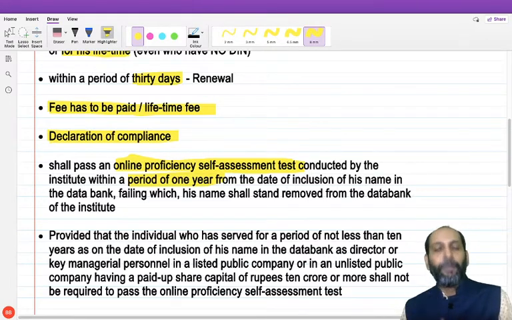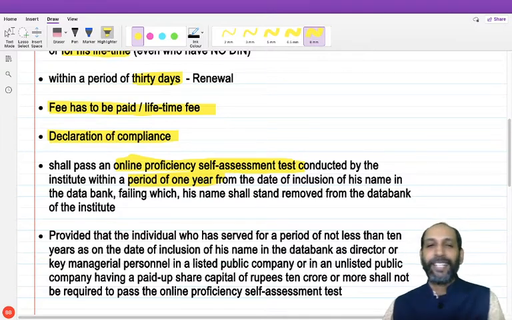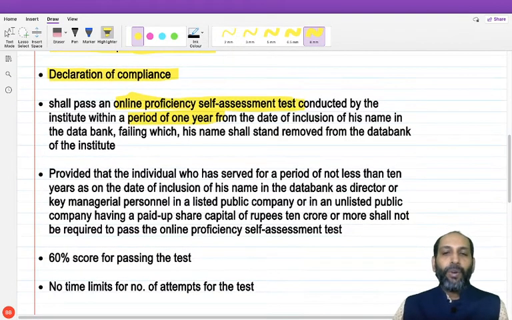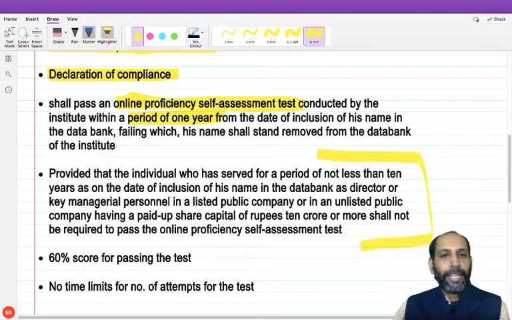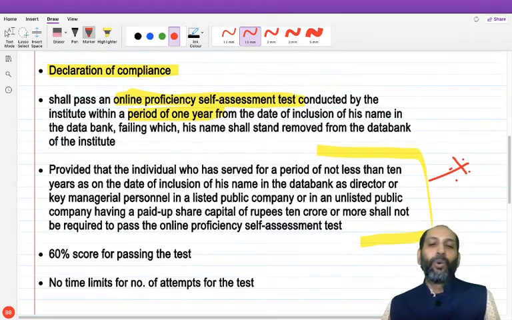If they don't pass this examination within 1 year of enrollment in the data bank, they will be disqualified. That means they will be removed from the data bank. So that is very important. Now there is an academic test for independent directors also. So that is the point. Now the very important discussion is with respect to exemption, which is very important from the exam point of view. Mind you, it's very important because the institute will obviously touch upon this area, because the rule gives you